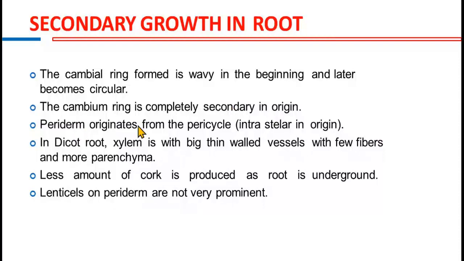Periderm originates from the pericycle. In dicot root, xylem is with big thin-walled vessels with few fibers and more parenchyma. Less amount of cork is produced as root is underground. The protection is not as much required in roots as in stem because root is underground. Lenticels on periderm are not very prominent.